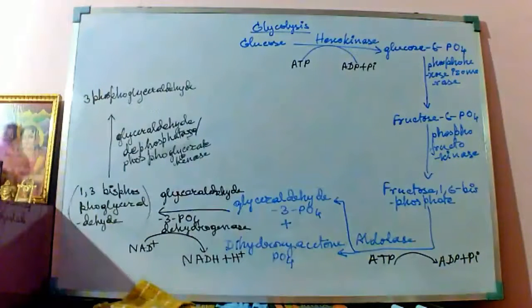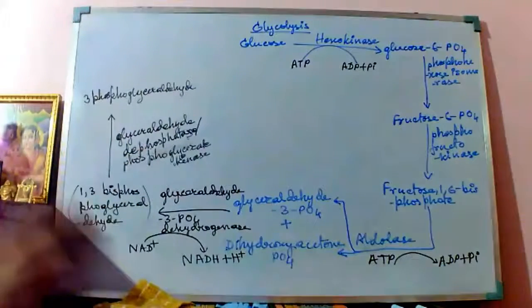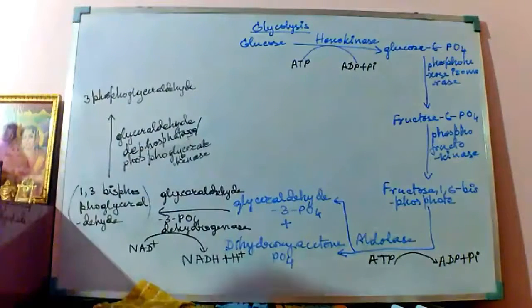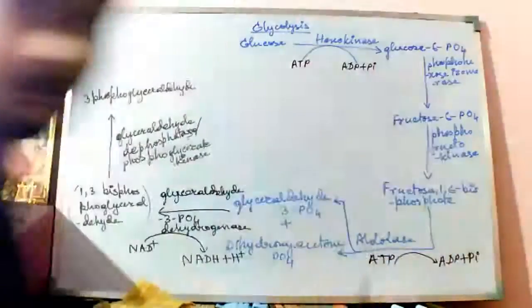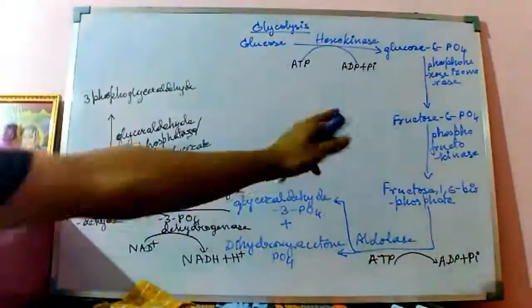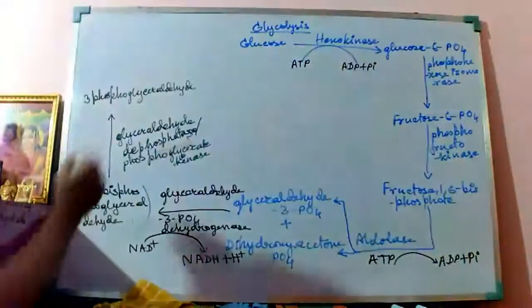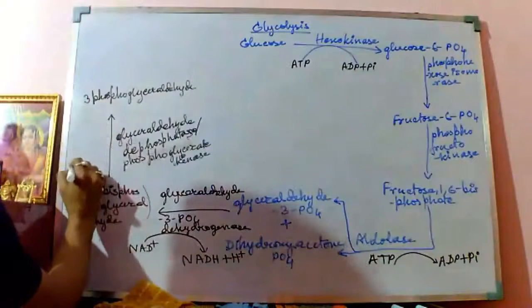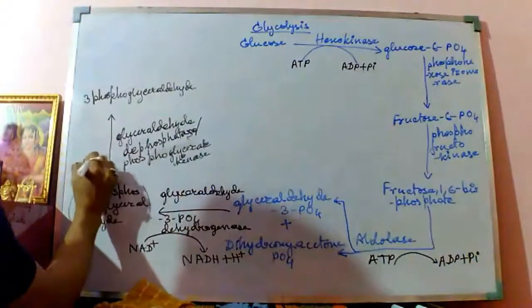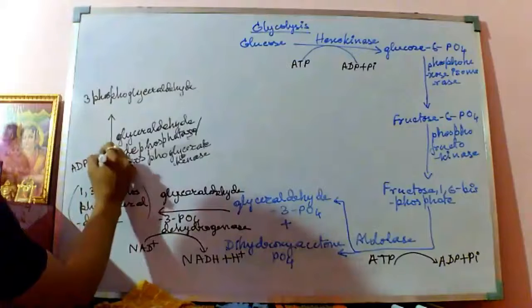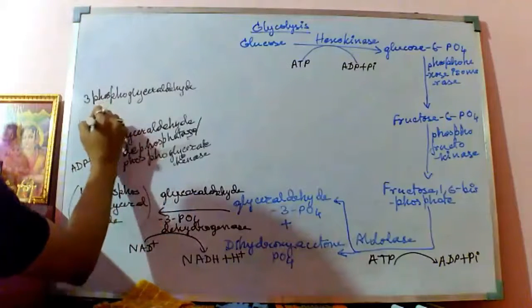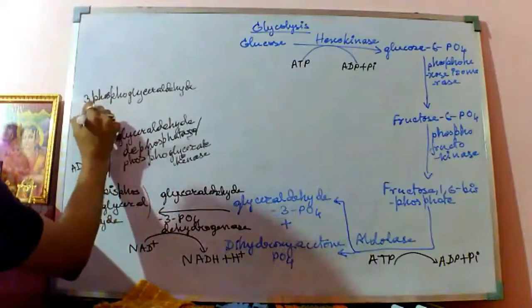That means only one phosphate group is present, and that is happening in the presence of the enzyme glyceraldehyde dephosphatase or phosphoglycerate kinase. Now one of these ADP molecules that formed here is taking this phosphate, and ADP plus Pi is again getting converted to ATP.